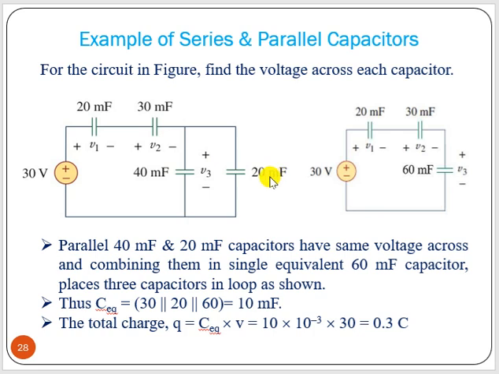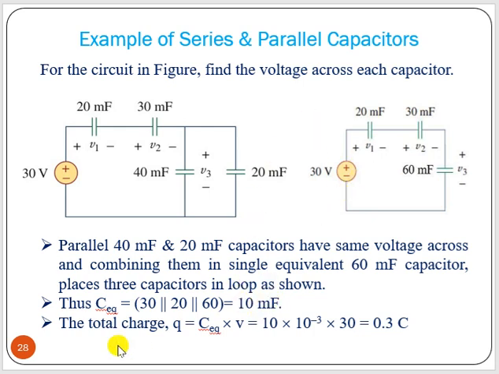Say for this kind of circuit, this is a DC voltage circuit. To find the equivalent capacitance, 40 and 20 have the same voltage across them, and combining them, those are in parallel, so we add them to get 60 millifarad. These three are in series, so we take the parallel combination. That means C1 into C2 divided by C1 plus C2 equals C3, then C3 into C2, 60 millifarad, divided by C2 plus C3. If you do that, we will get 10 millifarad.